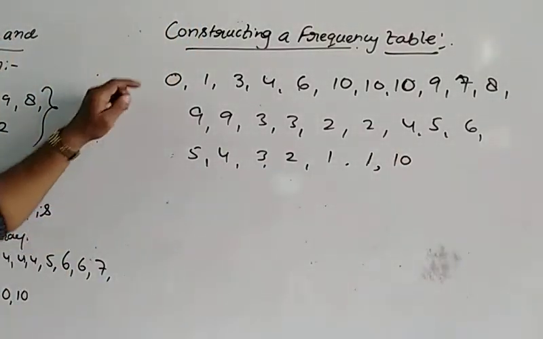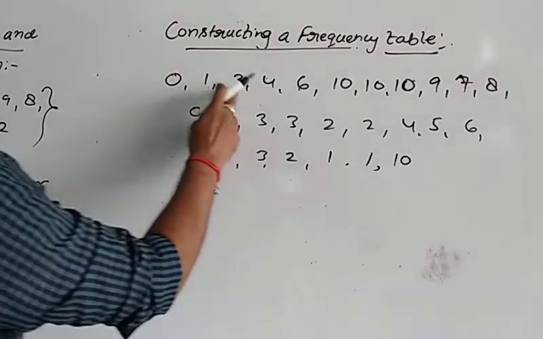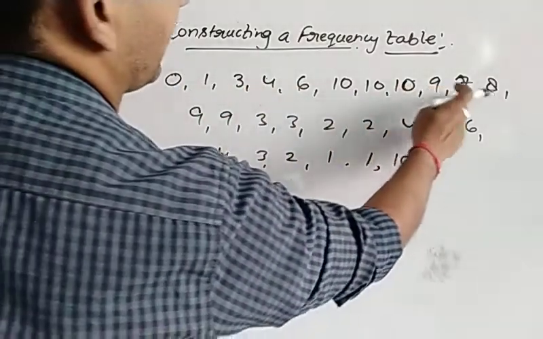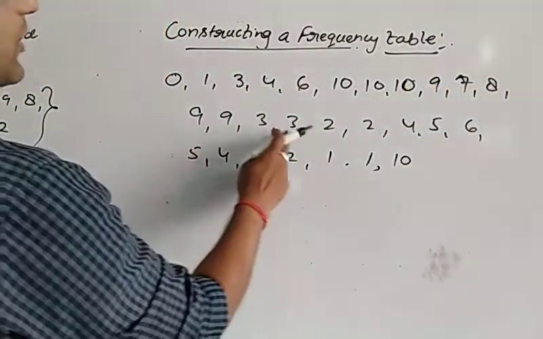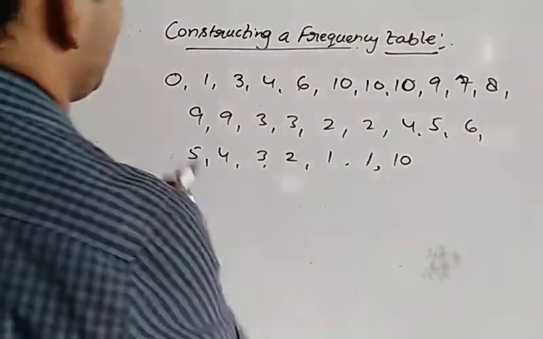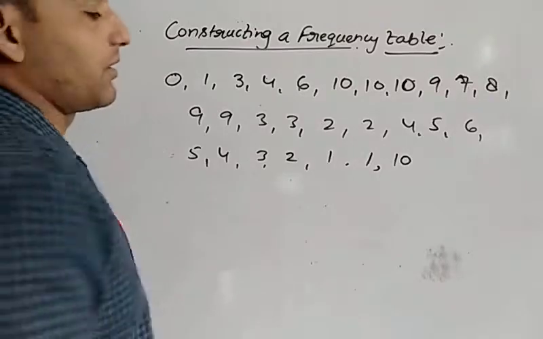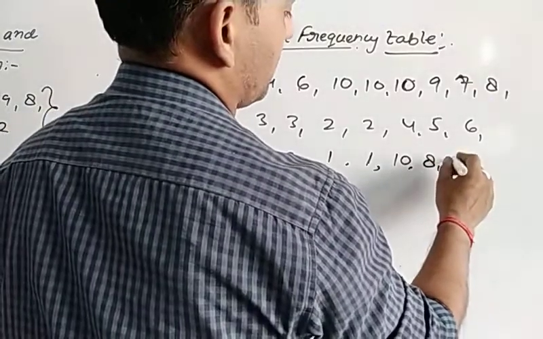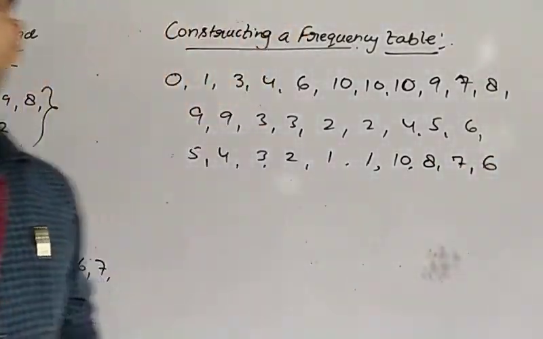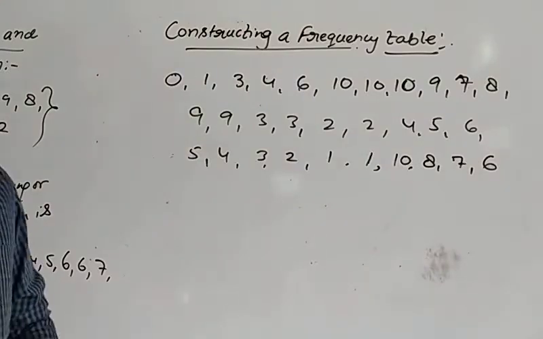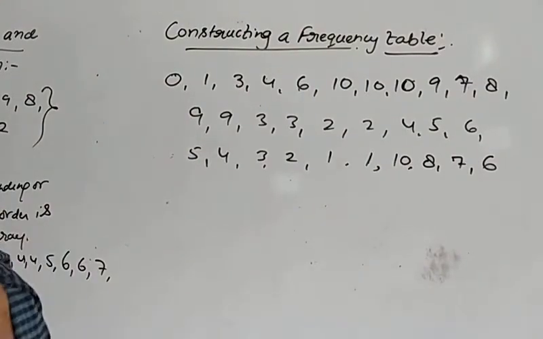Let us see how many are the total students. 1, 2, 3, up to 27. Let us make it 30. 8, 7, 6. This much data we have of the maths marks of all the students in a class.